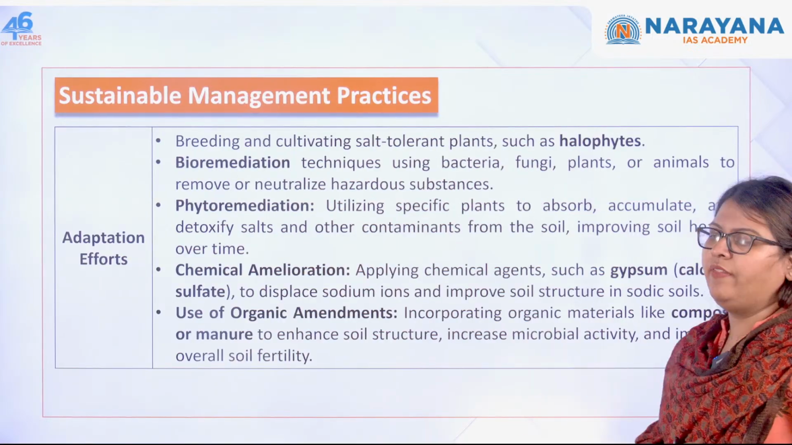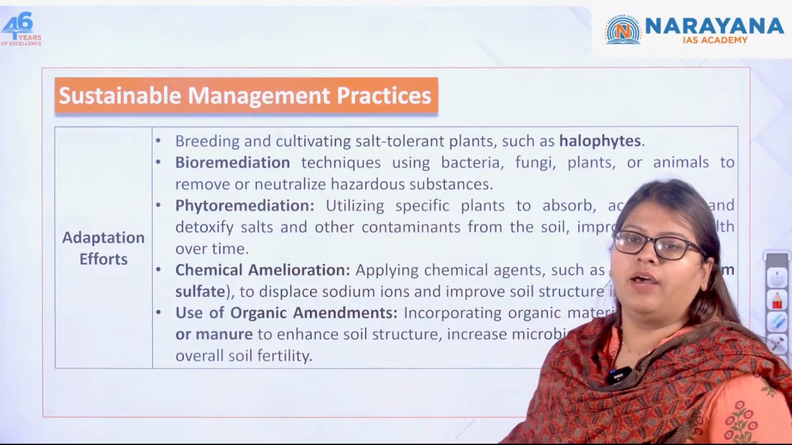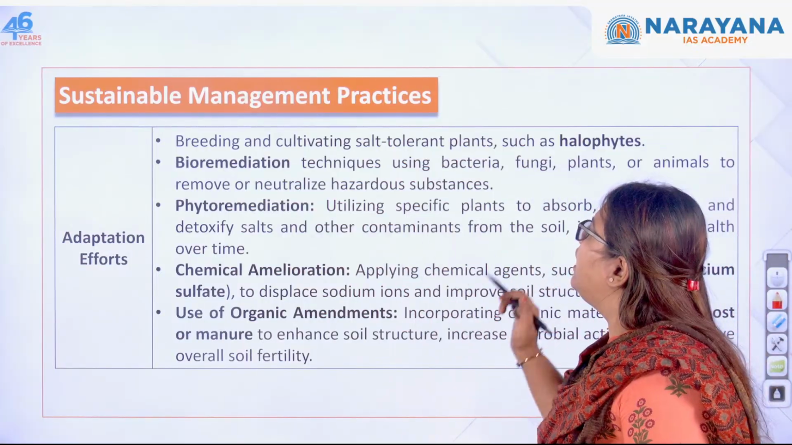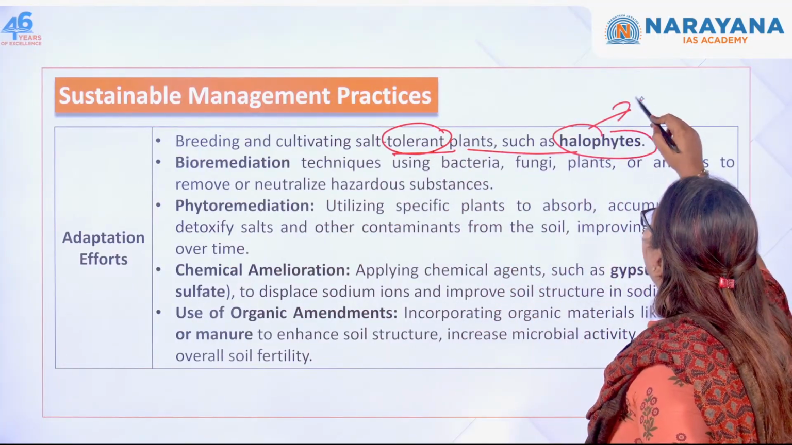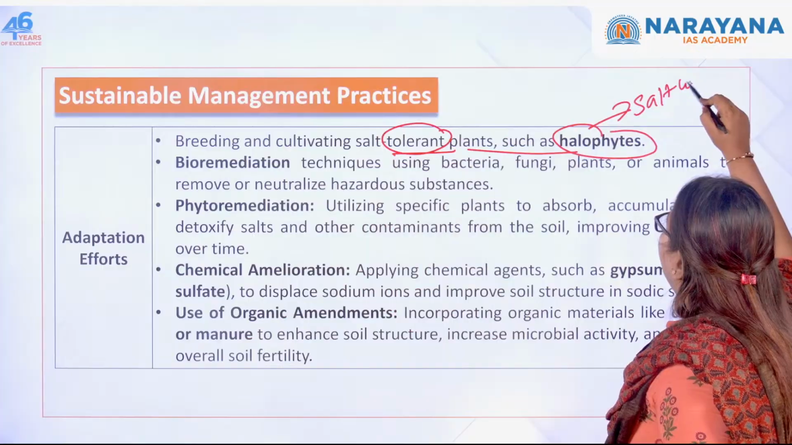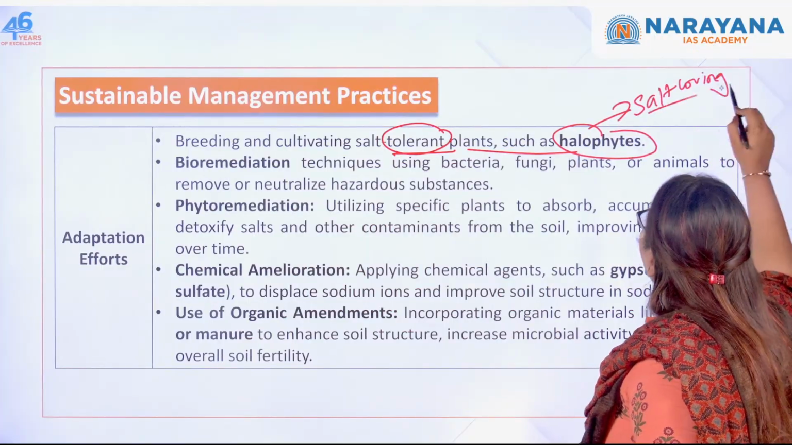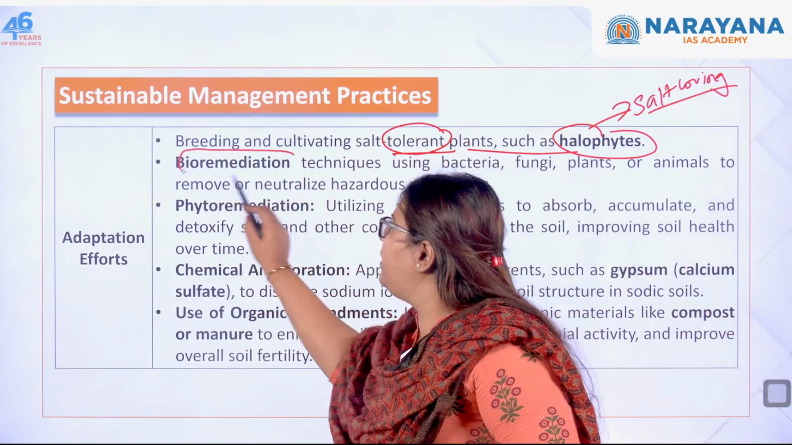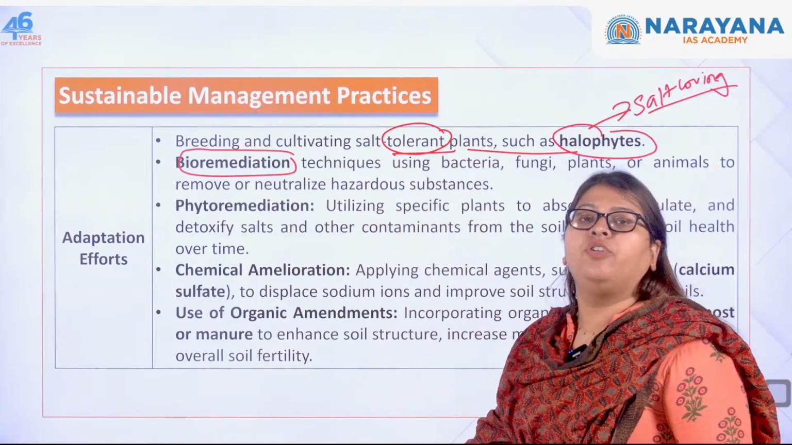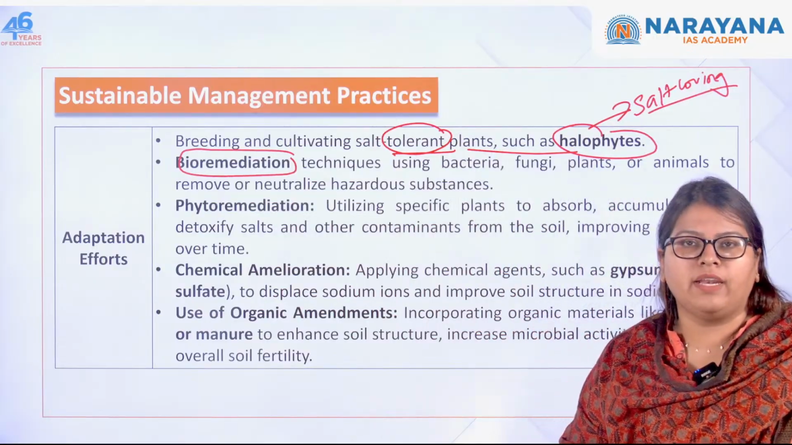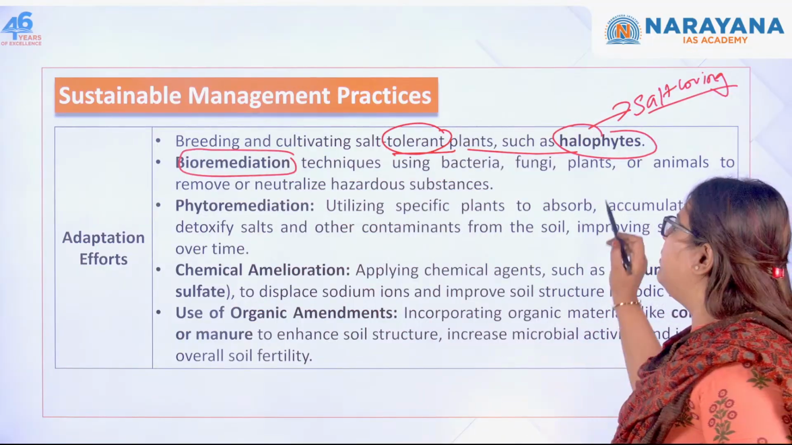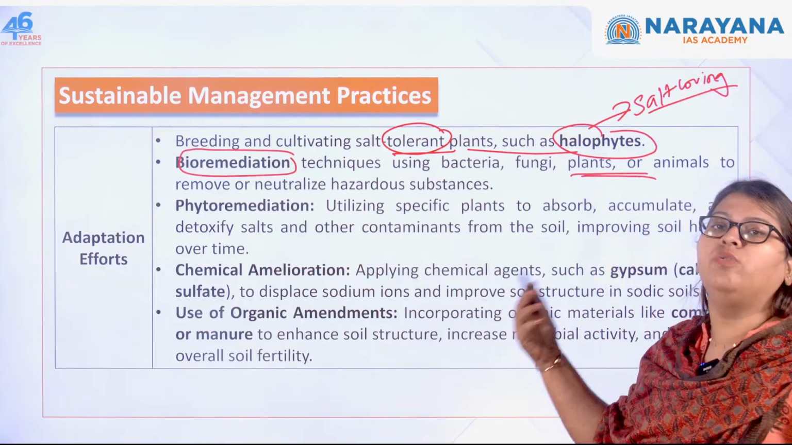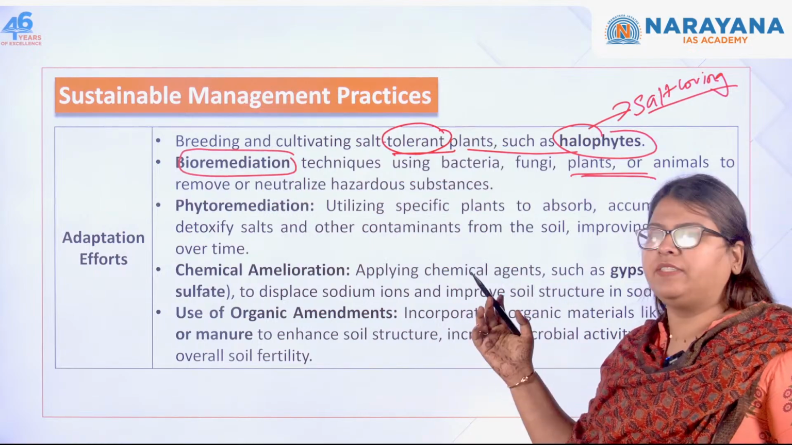The next one, the adaptation efforts. So what are the adaptation efforts? First is breeding and cultivating salt tolerant plants. I told you the halophytes, these are salt loving plants. The next one you can do is bioremediation. What is bioremediation? You are making use of microorganisms like bacteria, fungi, plants or animals in order to remove or neutralize the salts which are present in the soil.